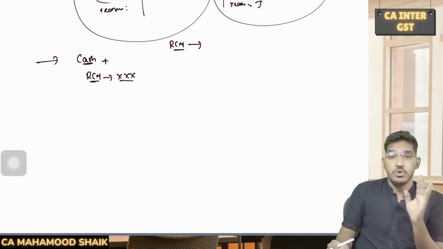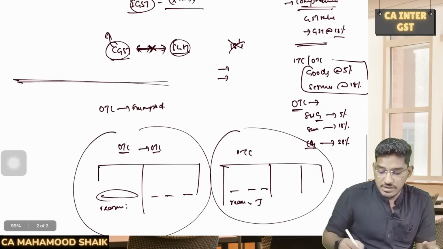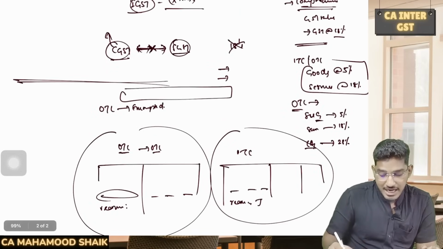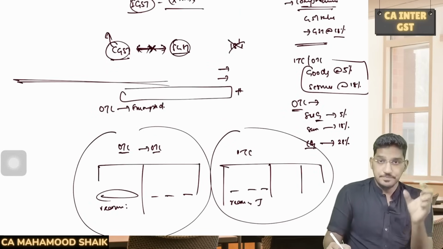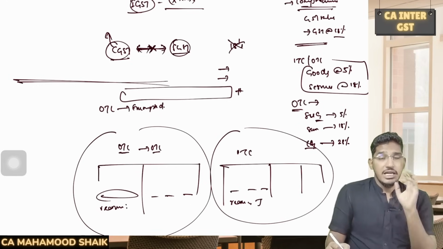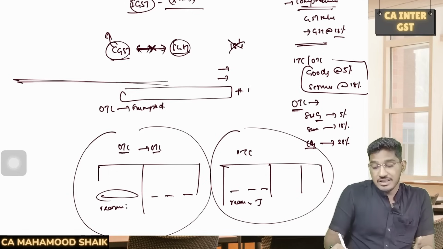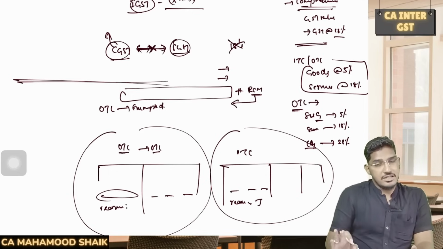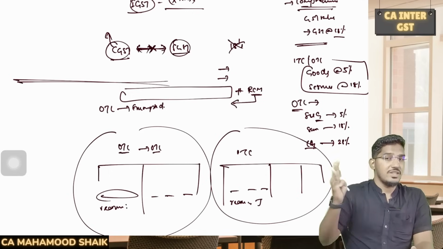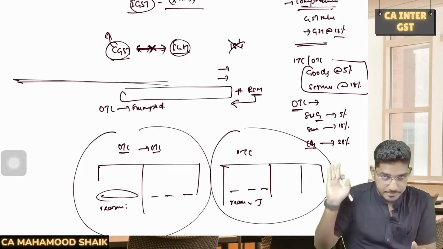This is also one more mistake which many students commit. So once you have calculated the amount of GST required to be paid in cash, please be cautious. If in the given facts there is any goods or service on which tax is required to be paid under reverse charge mechanism, that RCM liability you have to add to the cash liability, because RCM liability should always be discharged in cash only. You can't use your input tax credit for that.